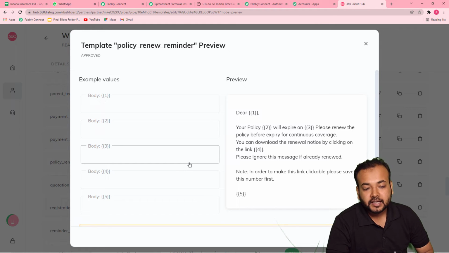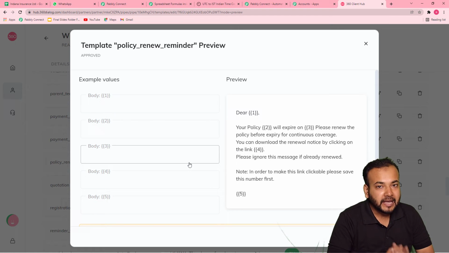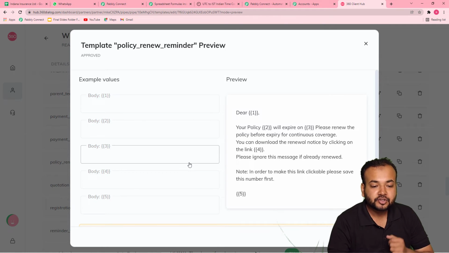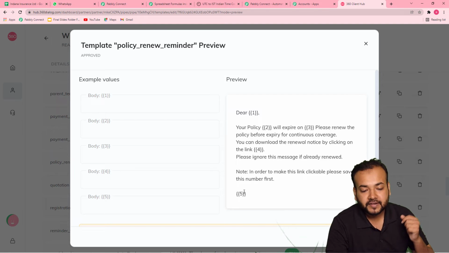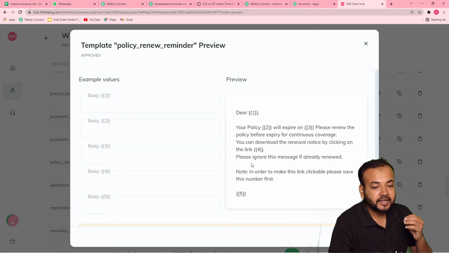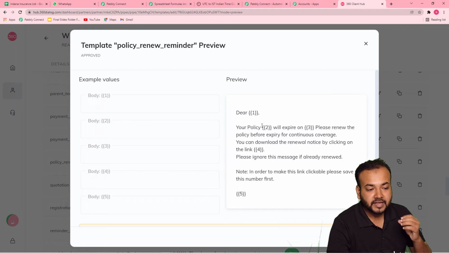So guys, you can see these templates are nothing but the messages, the standard messages that we want to send on WhatsApp to different people. Okay. So to prevent spamming in WhatsApp, you have to create such standard message templates here in 360 Dialog first, then you can use them. Okay. So here you can see in this message template, you have to put these body fields. You can see we have this 1 in double curly braces, 2, 3, and 4, and this 5. So guys, these are the body fields or the variables we need to have here in this message template.